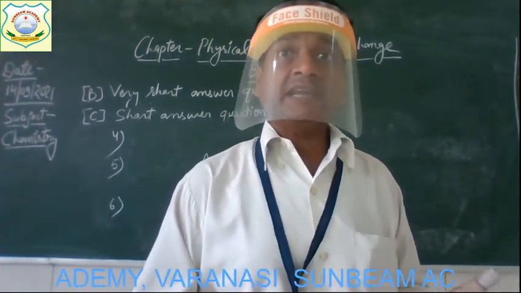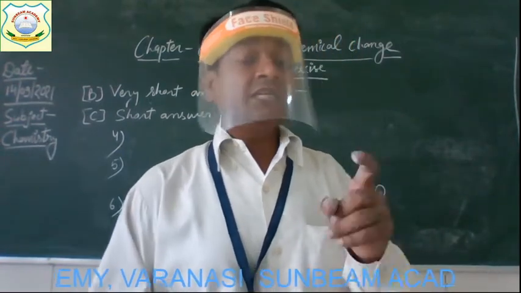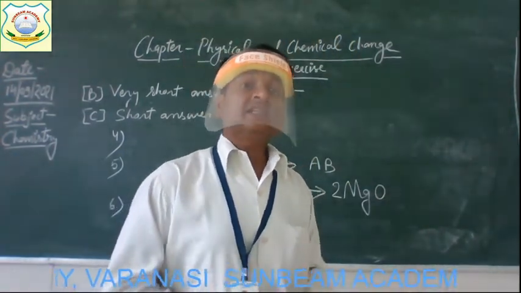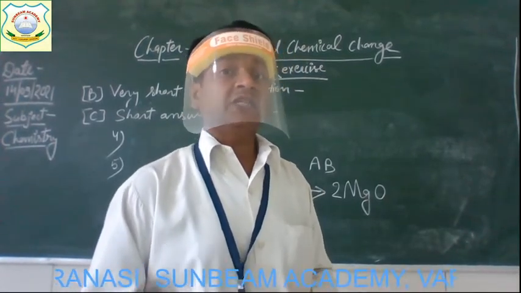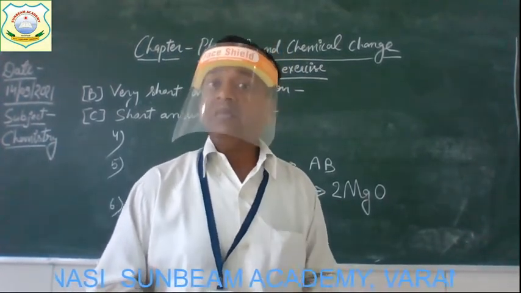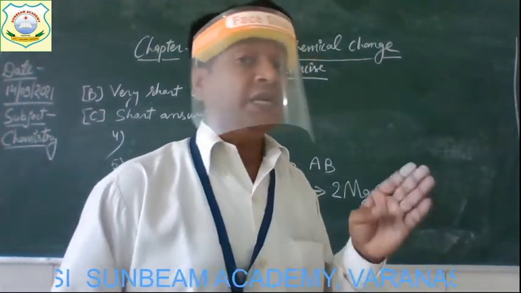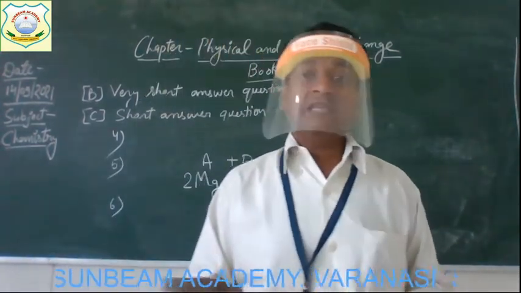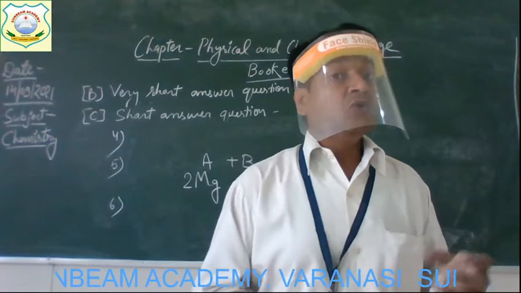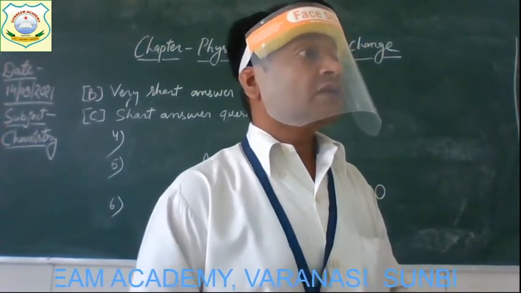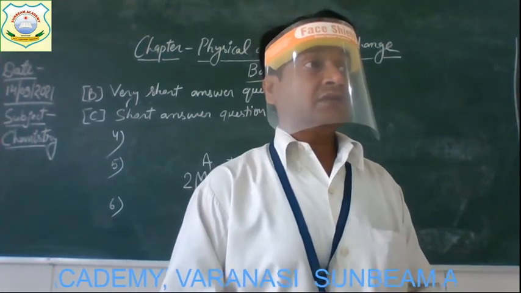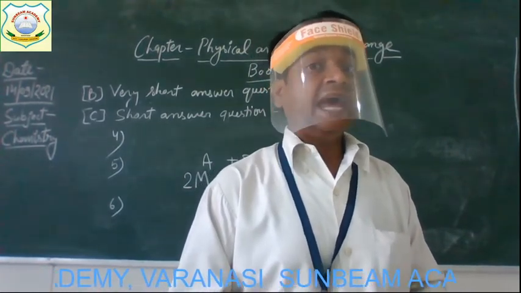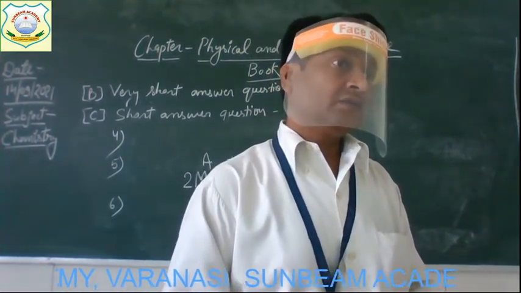So the answer will be, a substance is said to be reduced in a chemical reaction when it loses oxygen or adds hydrogen.